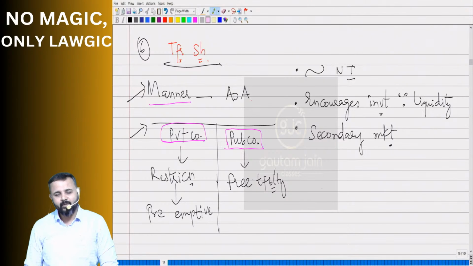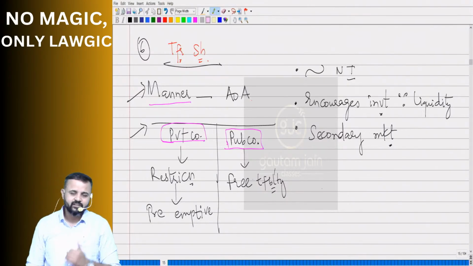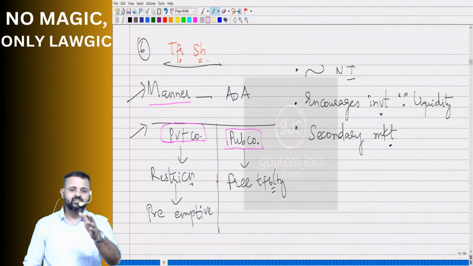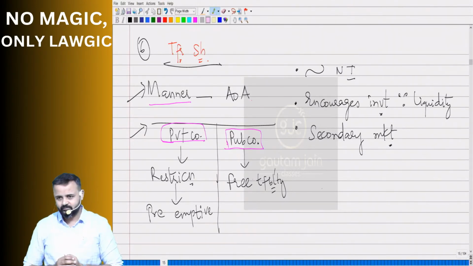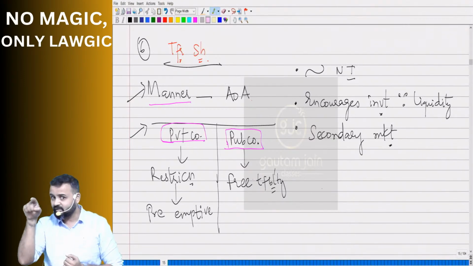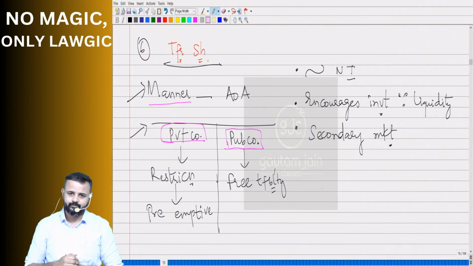Let us say there are 4 members in a private company: Balaswamy, Lokesh, Amina and Shivani. Now Amina wants to exit this company. She is a member along with the other 3 members. So she wants to transfer her shares. She says, I will transfer to Kumari madam. Can she do that? No. First, she'll have to offer to whom? The existing ones. That means Lokesh, Balaswamy, Shivani, those 3 other members.